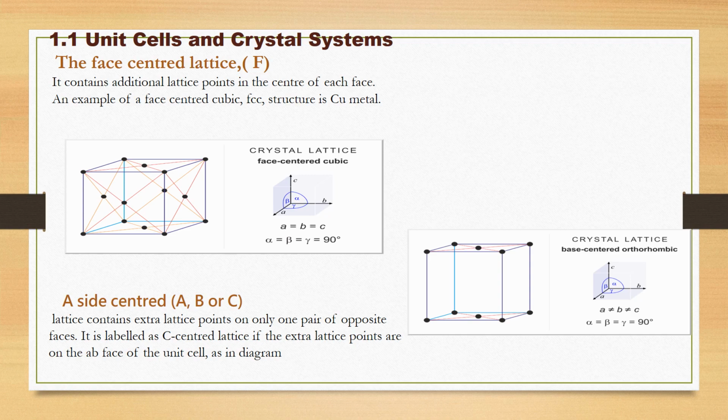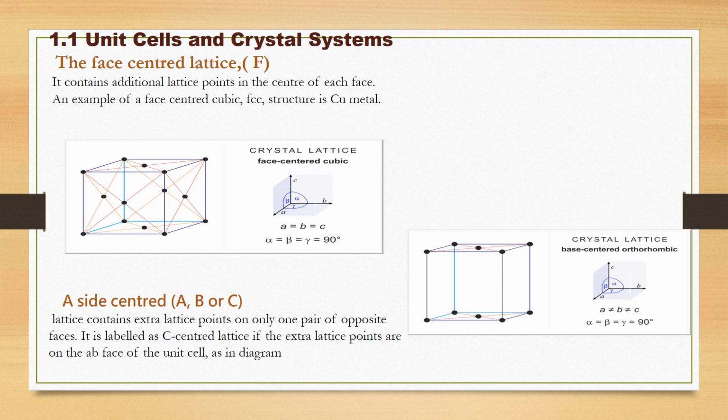At the right side you can see the face-centered cubic, in which all lengths are equal and all angles are equal to 90. And then we move to our next, that is the side-centered lattice. It contains extra lattice points on only one pair of opposite faces. It means that this lattice contains a pair of additional lattice points.